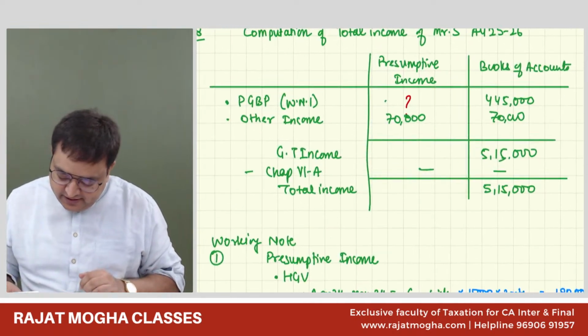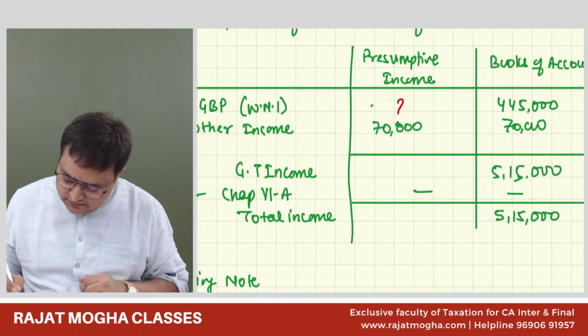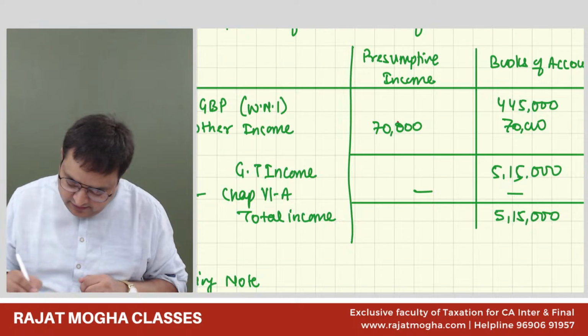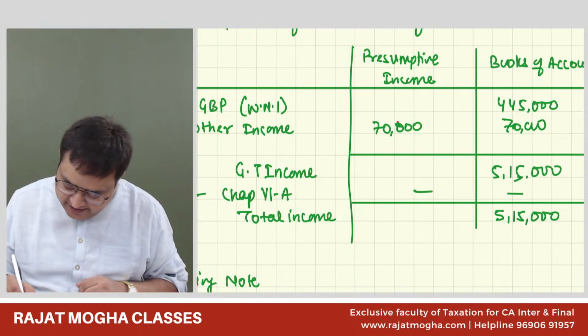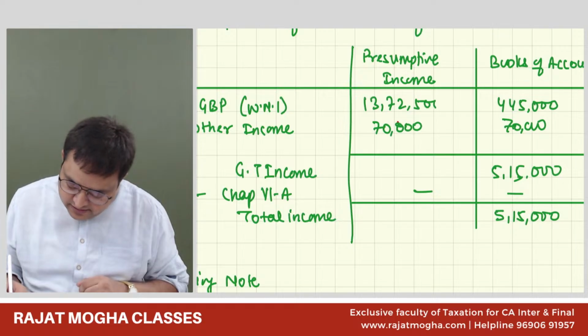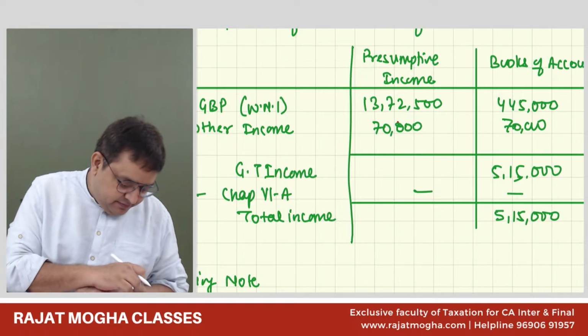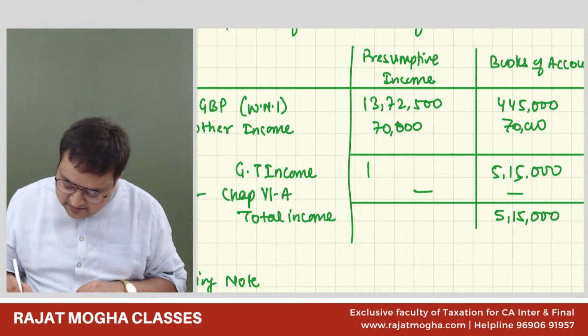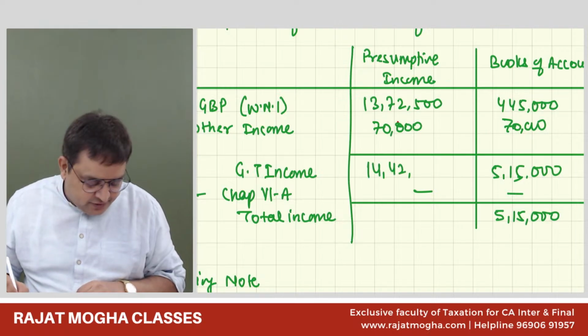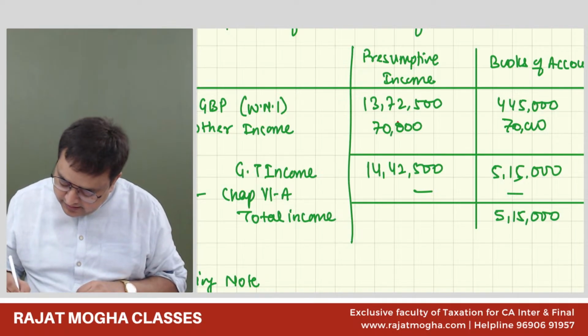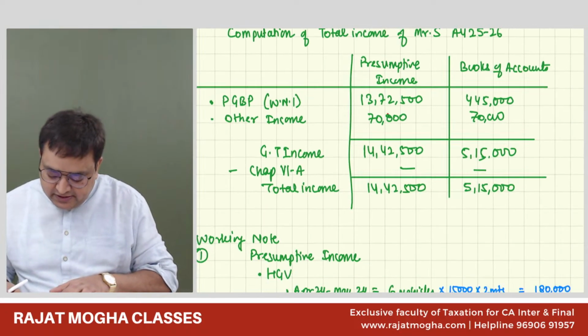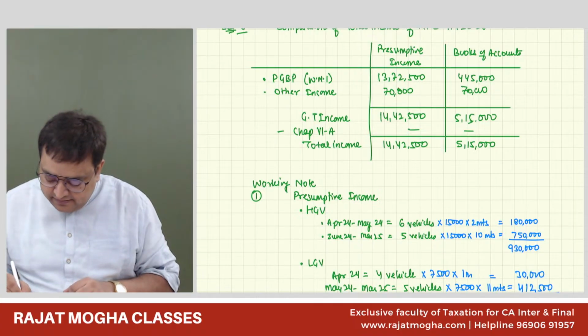So here it will be 13,72,500. Your other income of 70,000 is common in this, so your GTI will become 14,42,500. Correct, Sumanu. 14,42,500. This is his total income. So this is the main answer.